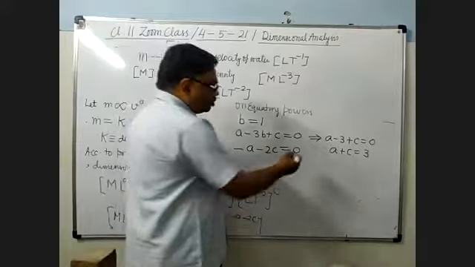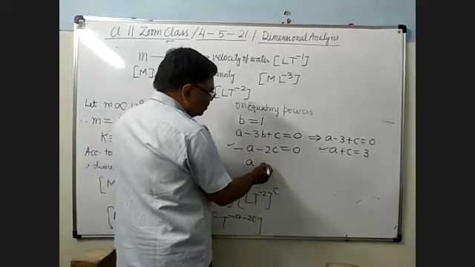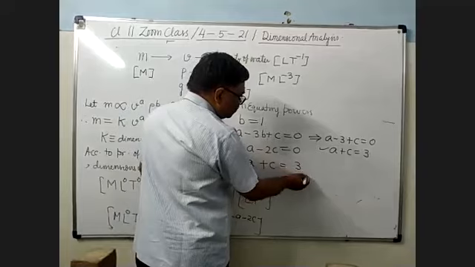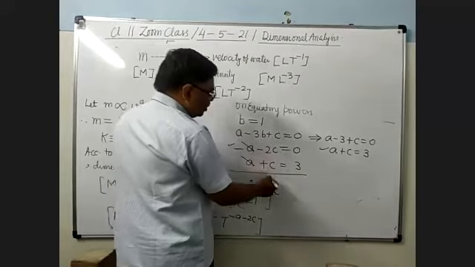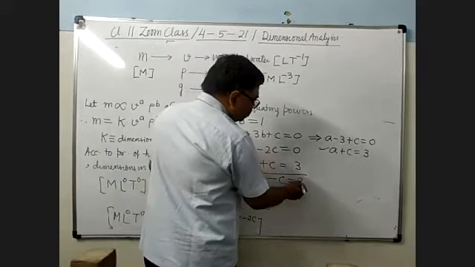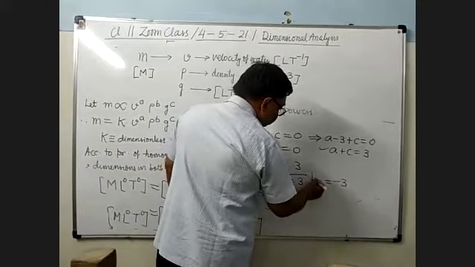Now you solve this and this, you will get A and C. Minus A plus A cancel. That is minus C equals 3. So C equals minus 3.